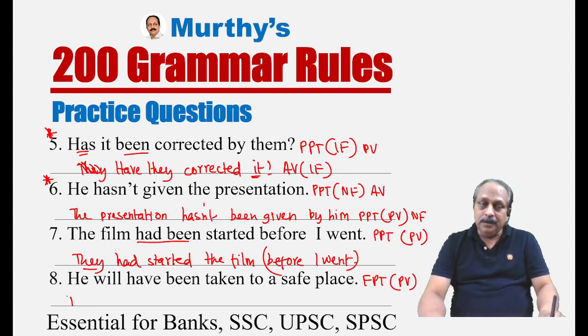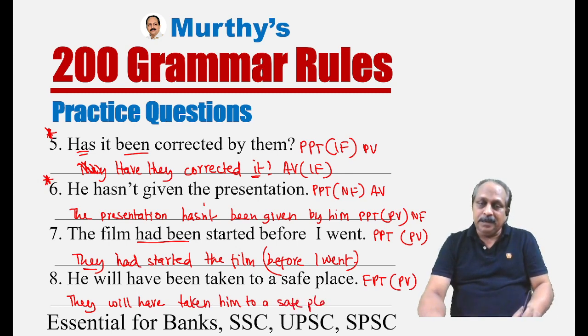Keeping that in mind, they will have taken him to a safe place. Focus on they will have taken him. How does it change to passive voice? He will have been taken by them, understood, to a safe place. That doesn't change.